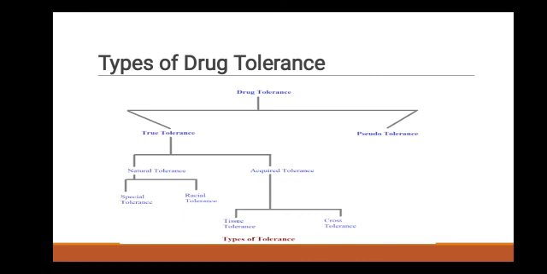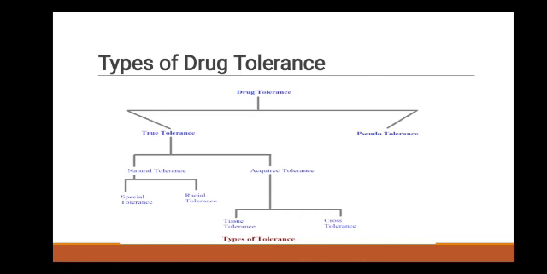In cross tolerance, when an individual develops tolerance to a drug belonging to a particular class, he also shows tolerance to other drugs belonging to the same group. This phenomenon is termed cross tolerance. For example, an individual with tolerance to the vasodilation effect of glyceryl trinitrate shows tolerance to the same group.